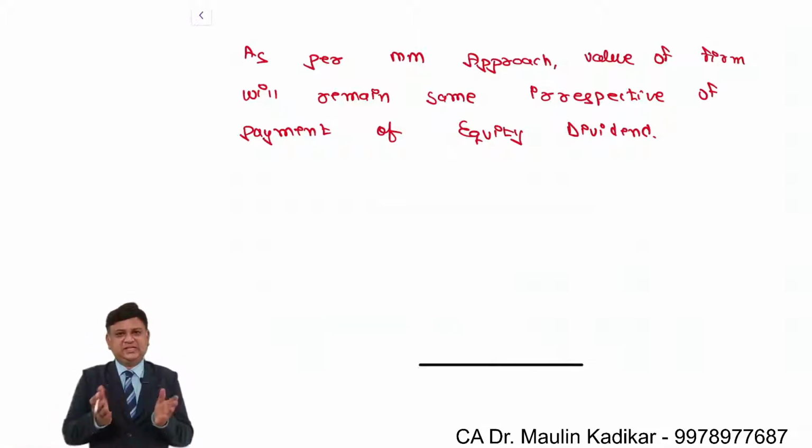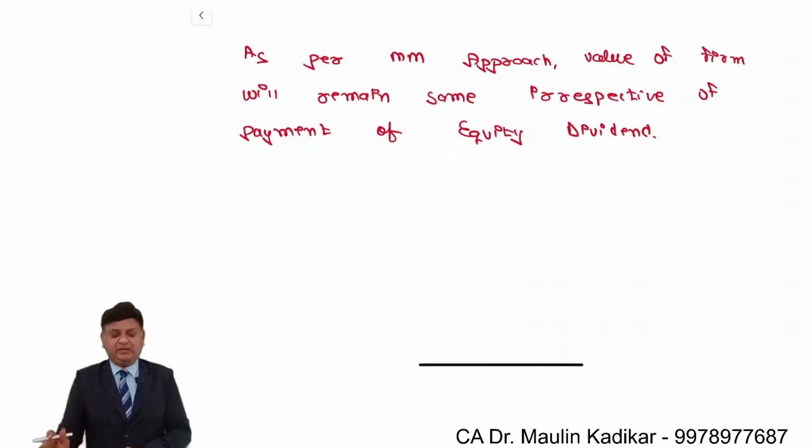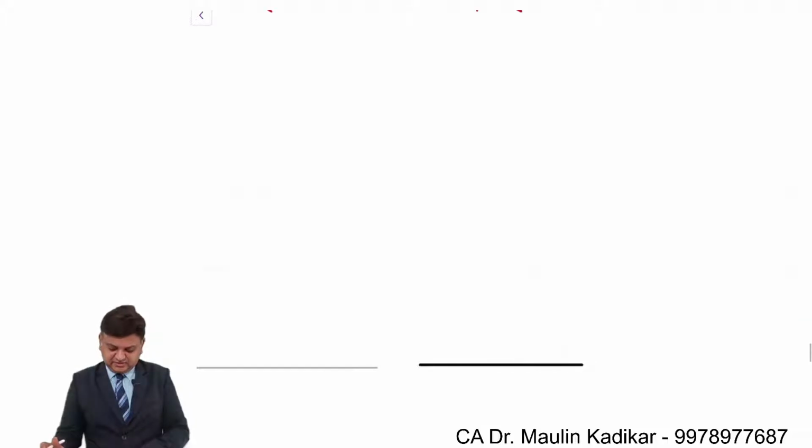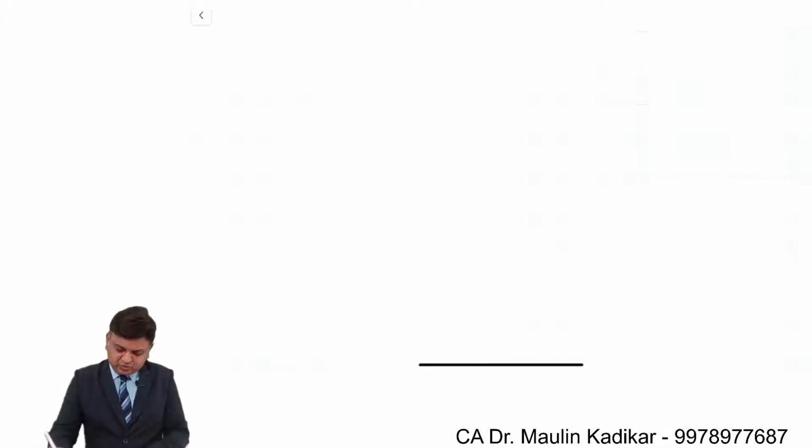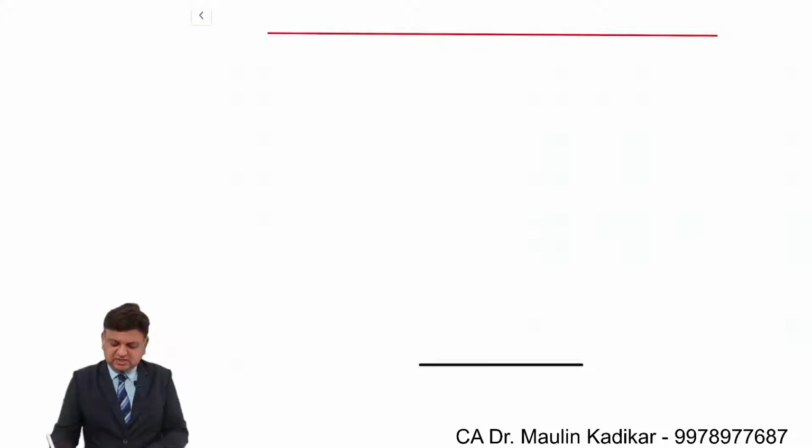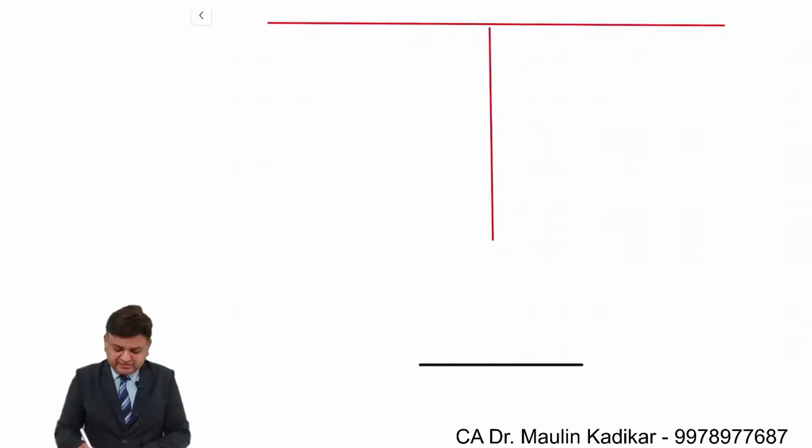Now friends, the reasoning which the approach has given is something like this. To explain that, just take a small example. Suppose a company is formed with an equity share capital of 5 lakhs. The company has issued 50,000 shares at the rate of rupees 10.